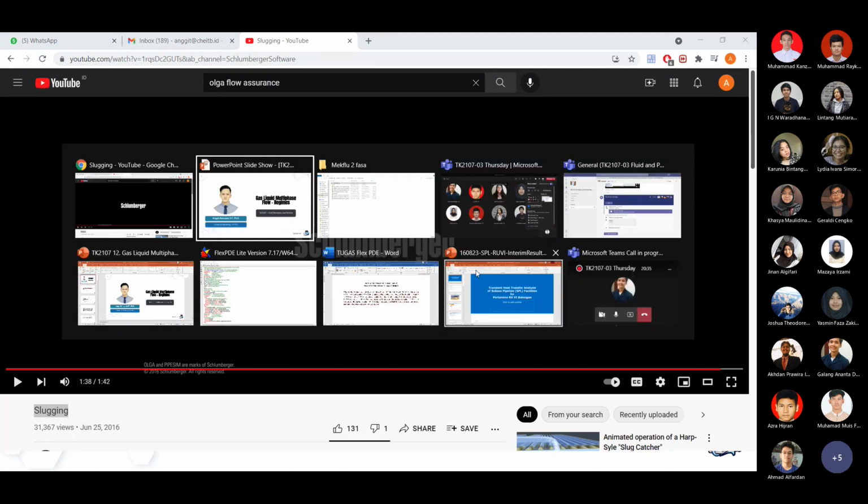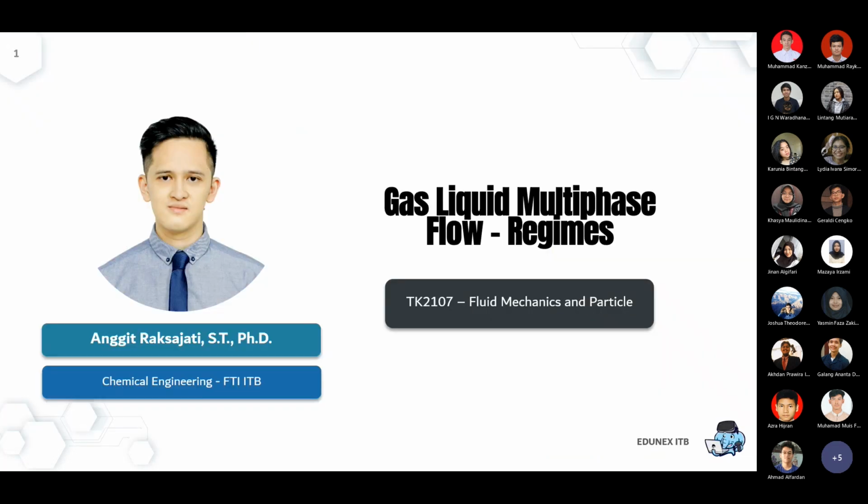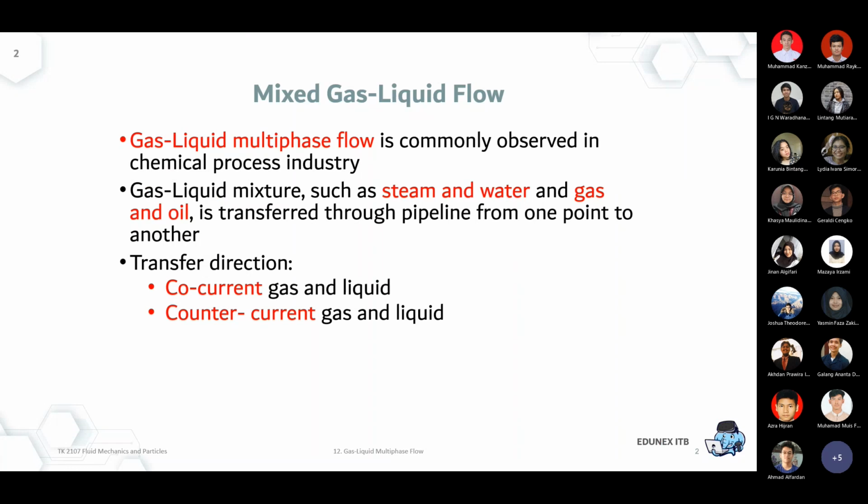Okay, but the expectation is you understand the different regimes that we have, the interaction between gas and liquid, and what could happen when they are mixed together. So only that kind of introduction. We will not expect a complex calculation for this application because it's actually solved using computation. Okay, so that's my introduction. Later maybe I'll give some other practical application or practical example in gas-liquid flow. Okay, so let me continue.